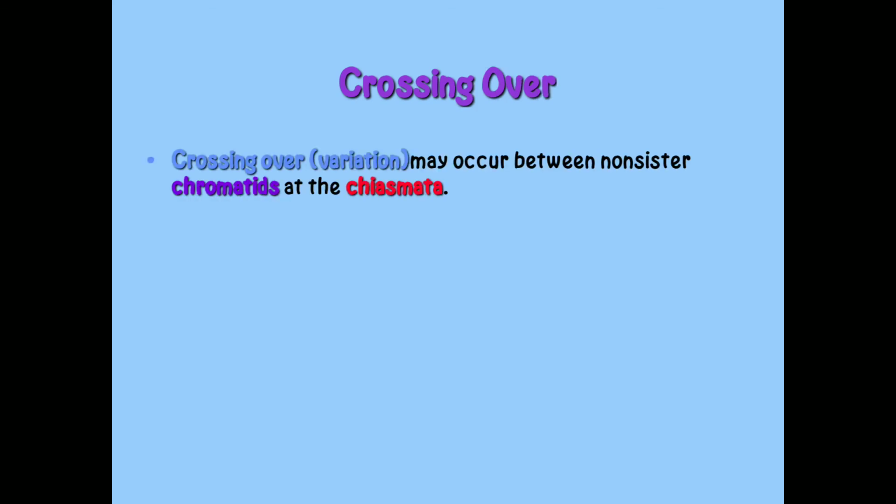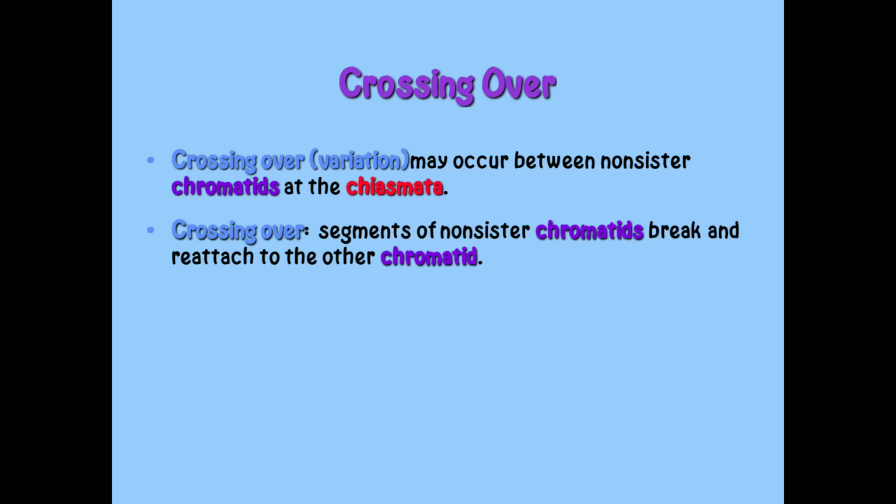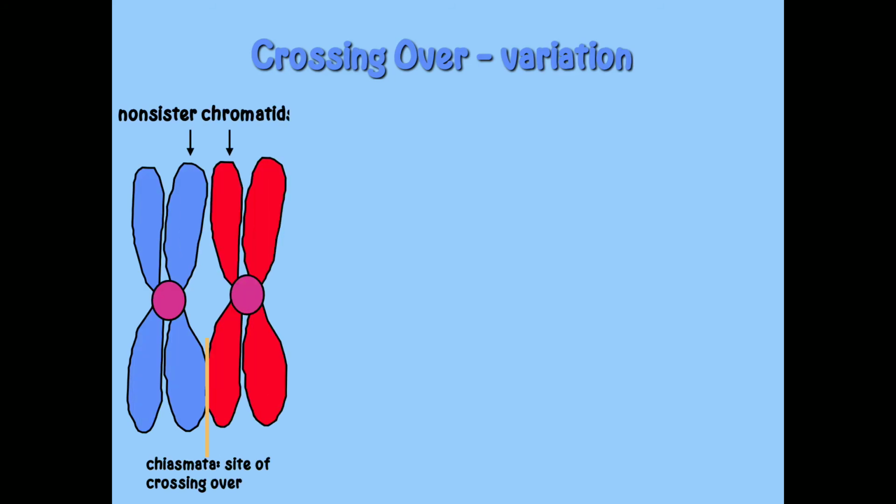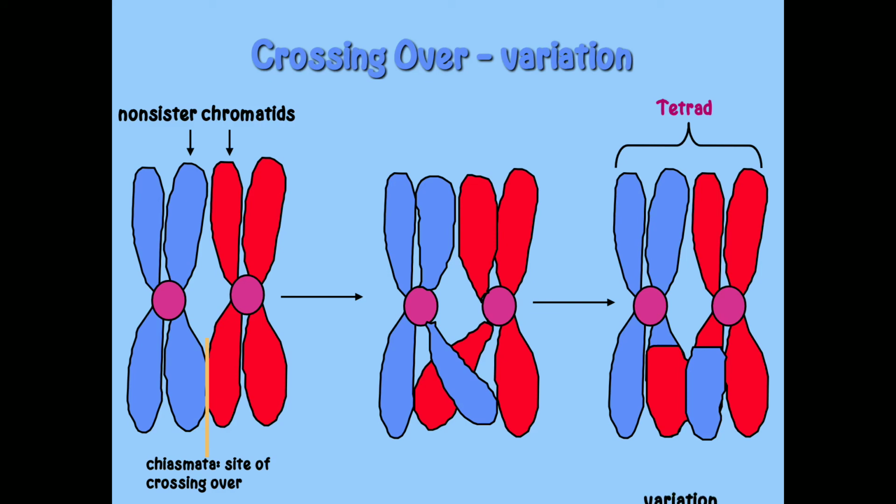Then crossing over. Crossing over, or variation, may occur between non-sister chromatids at the chiasmata. In crossing over, segments of non-sister chromatids break and reattach to the other chromatid. Chiasmata, that is chiasma, are the sites of crossing over. Crossing over is nothing but variation. These are the non-sister chromatids, and the site of crossing over you can see in this diagram, and a tetrad is formed.